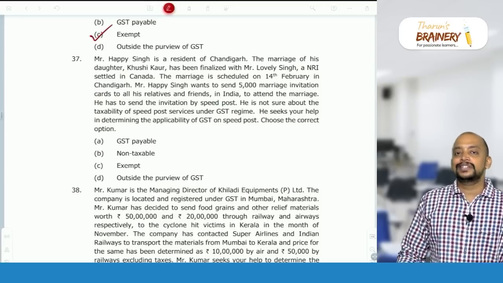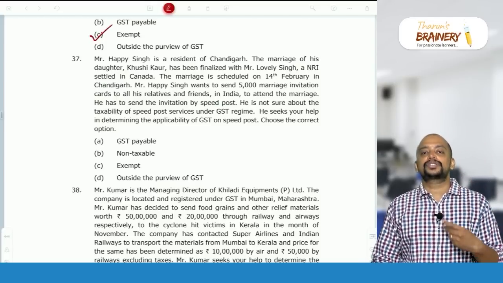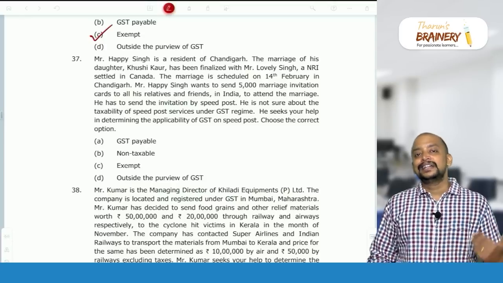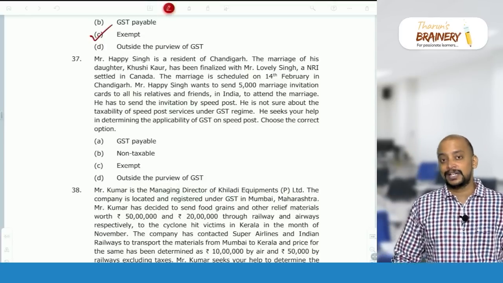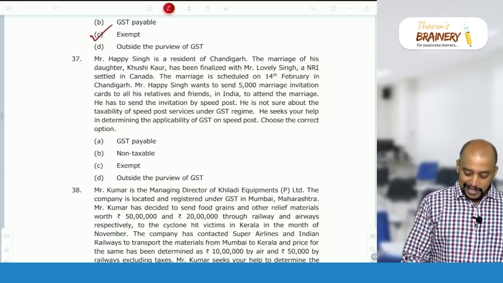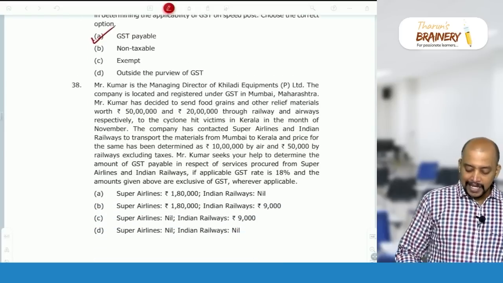At present, what are the services of the department of post which are exempted? Postcard, inland letter and book post or registered post with envelopes less than 10 grams. So that is only exempted. All other cases of department of post will be taxable and it will be covered under FCM. So in this case, GST will be payable. So 37 option A.